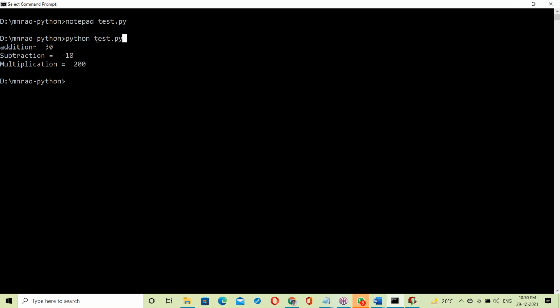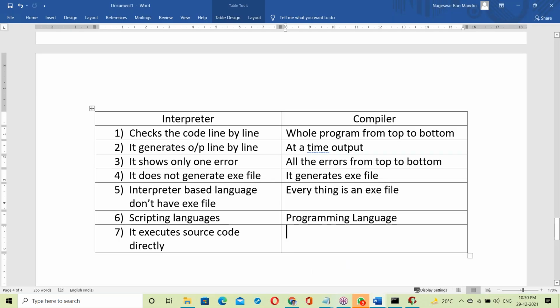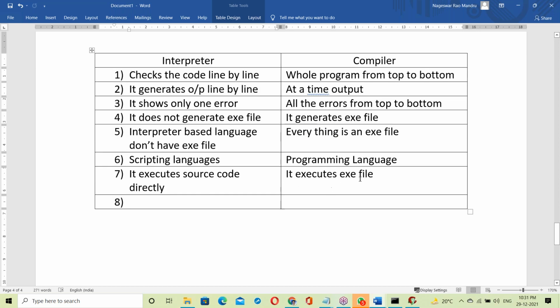Your program is called source code. We are writing that English language code, right? That is called source code. An interpreter executes source code directly, but a compiler executes an exe file.